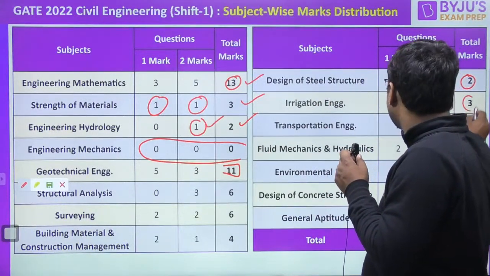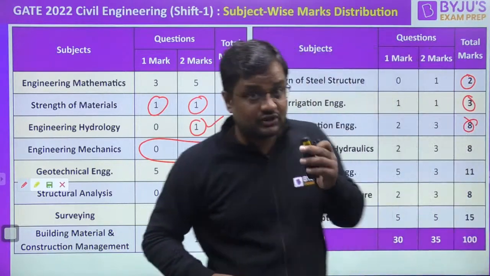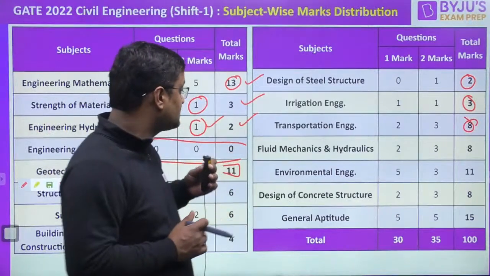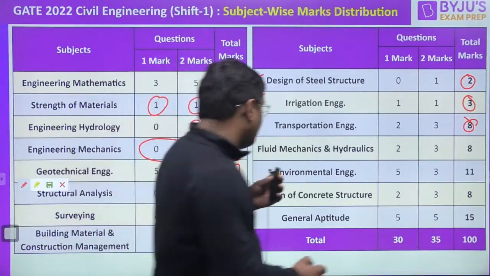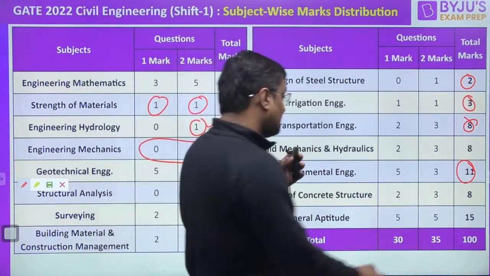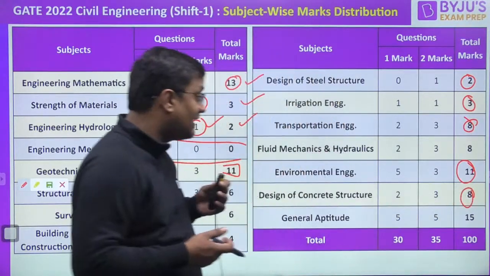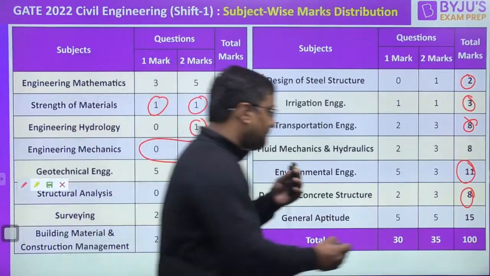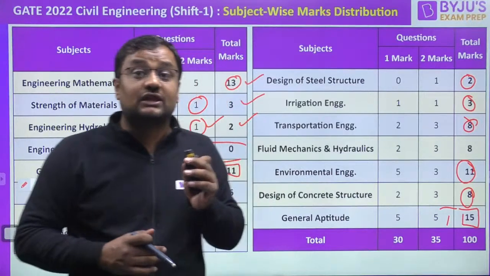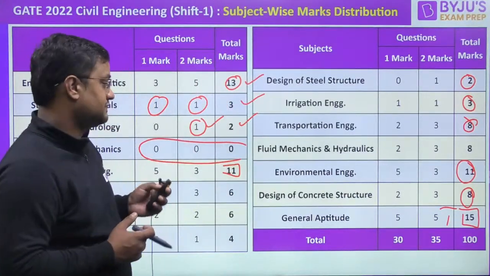Then irrigation 3 marks, transportation 8 marks. Yes, transportation weightage over the last 4-5 years has increased. I'm continuously telling you this. Then fluid mechanics 8 marks, and environmental engineering 11 marks, on the higher side as compared to other subjects. Design of concrete structure 8 marks. We were expecting 5 to 6 marks, but yes, it is 8 marks. And aptitude was on the tougher side. Overall, if I see, the paper is slightly on the moderate to tough side.